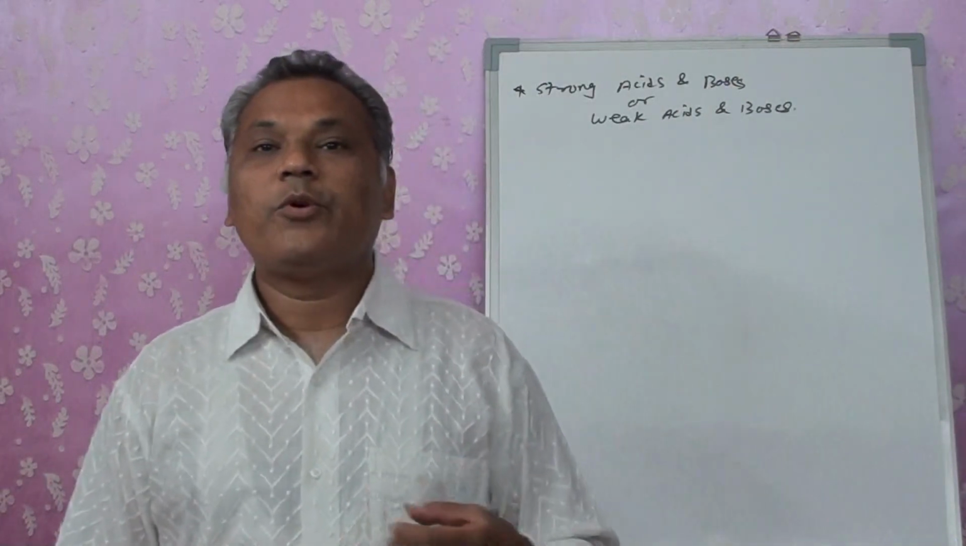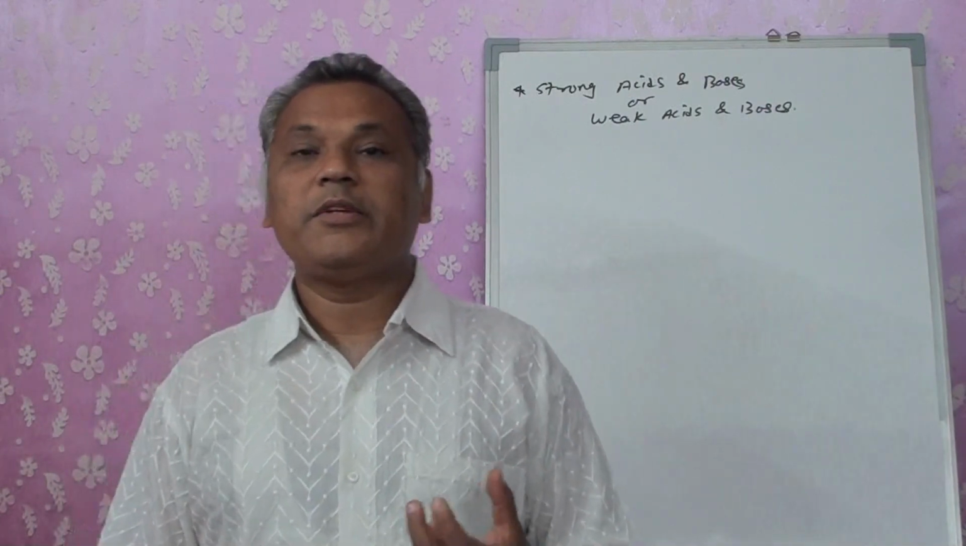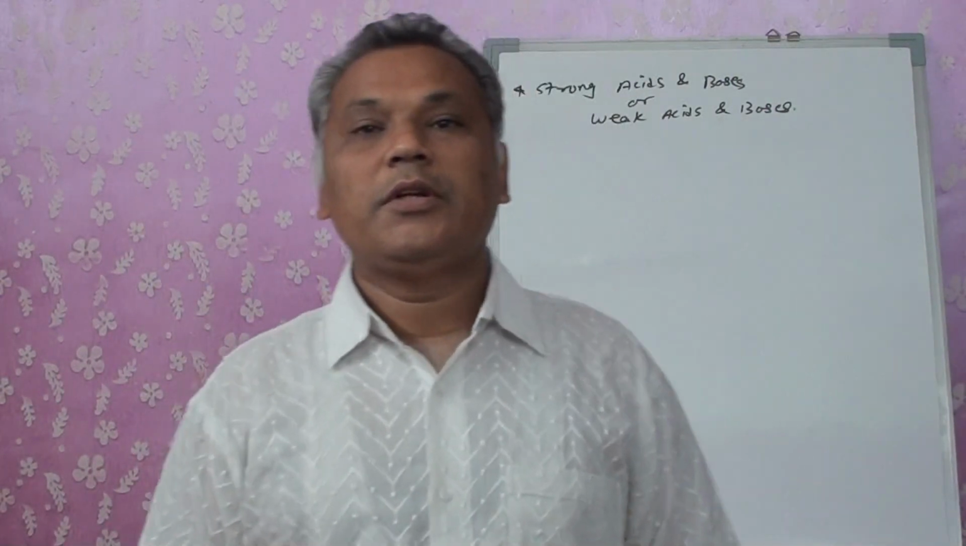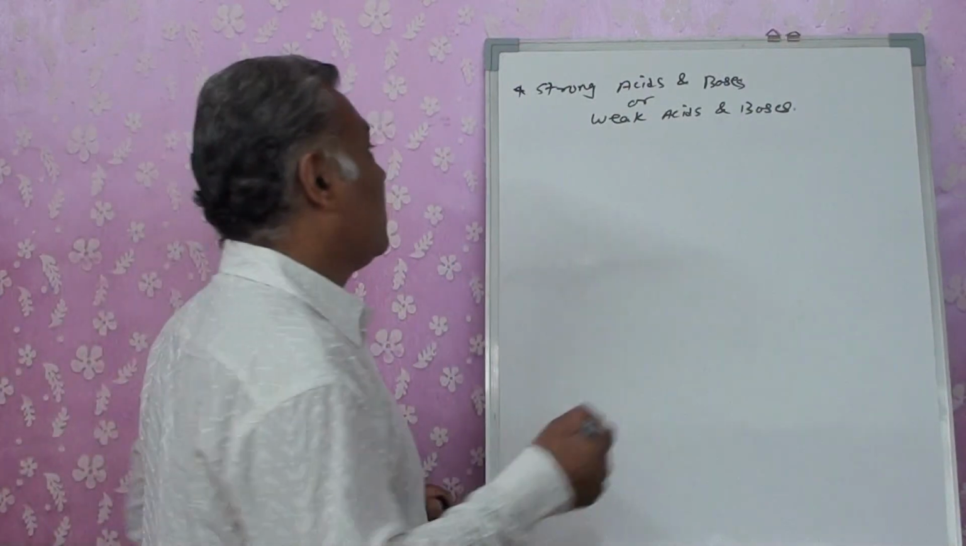Certain acids and bases do not get completely dissociated into ions. Some of them still remain unreacted. That means they establish an equilibrium in the solution. Then such acids and bases are known as weak acids and bases.